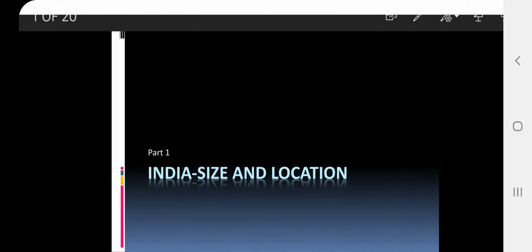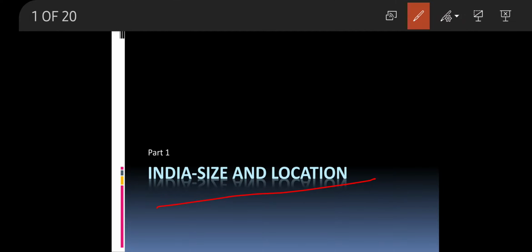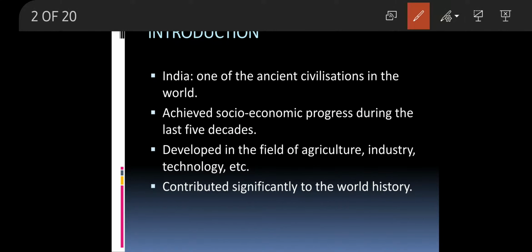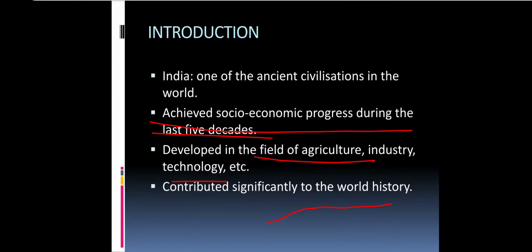So today we are going to do the lesson named India: Size and Location. As we know, India is a very ancient civilization of the world. It has also contributed to many of the world's achievements. It has progressed socially and economically, and has given its best in the technology field, agricultural field, and industrial field. So when we talk about its contribution, it is mainly contributing to world history.